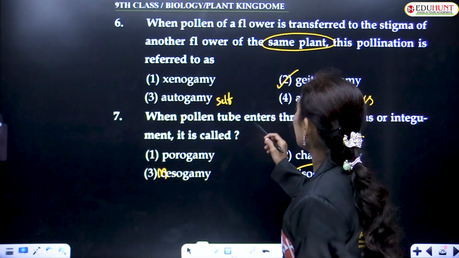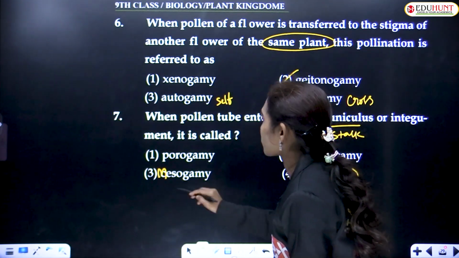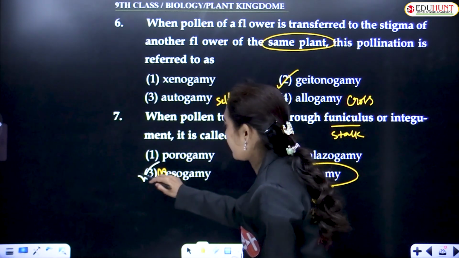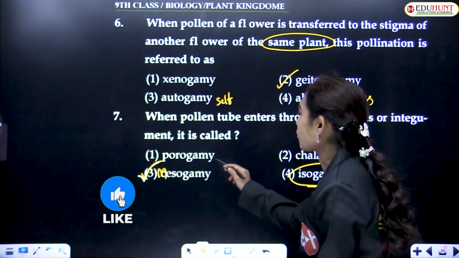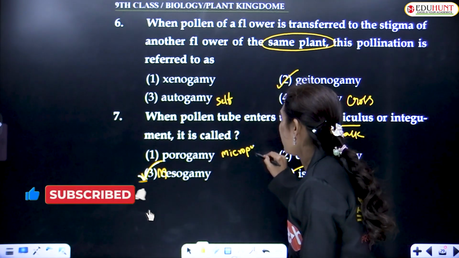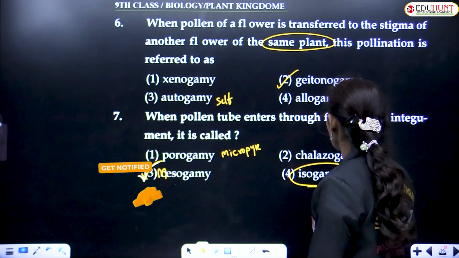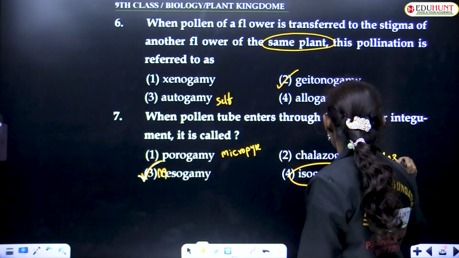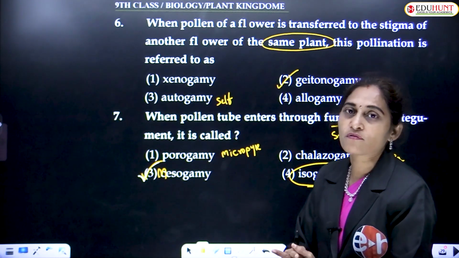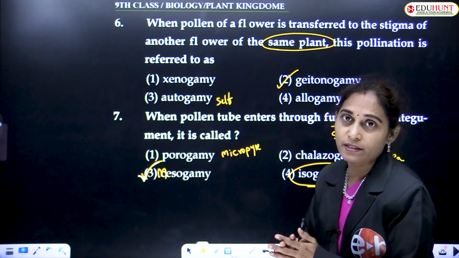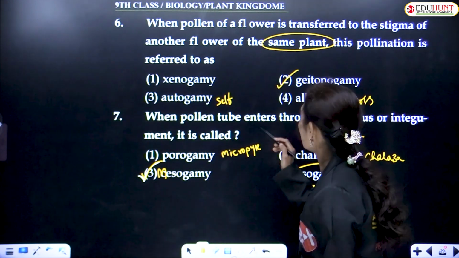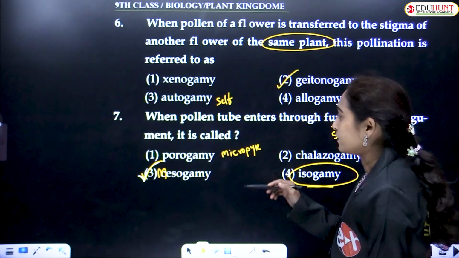So the entry of the pollen tube through the funicle or integument is called mesogamy, which is the correct answer. Isogamy is not a pollination; it is the fusion of gametes, and if both gametes are similar it is called isogamy.